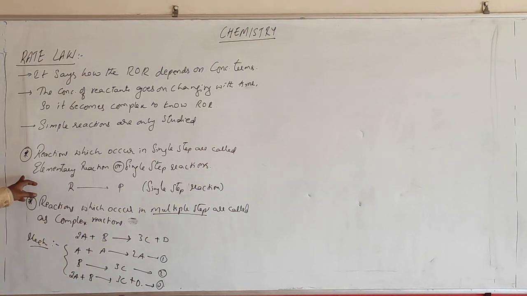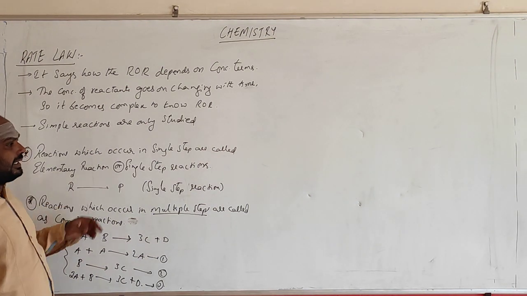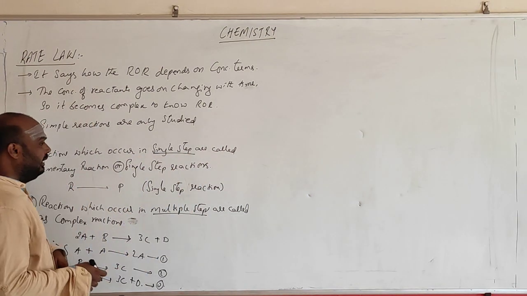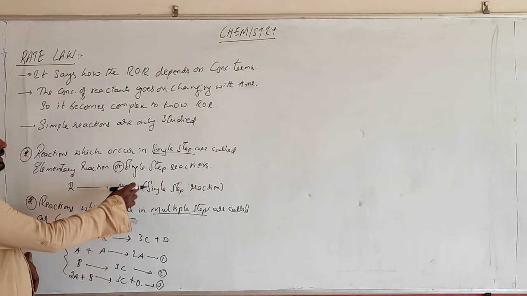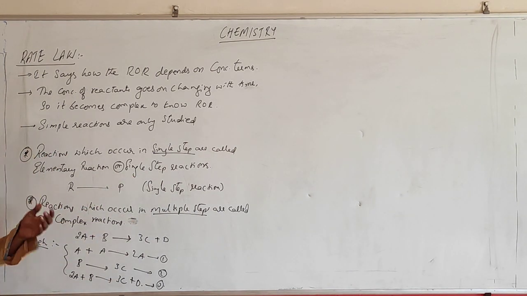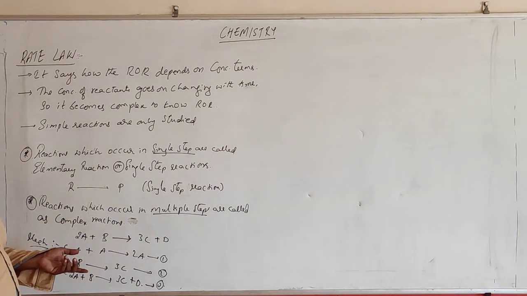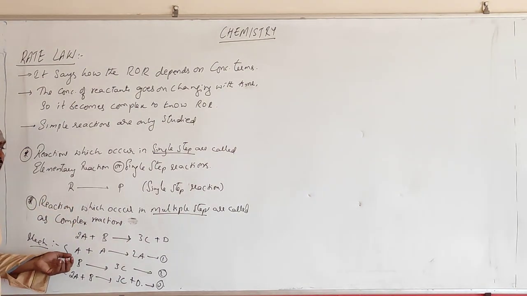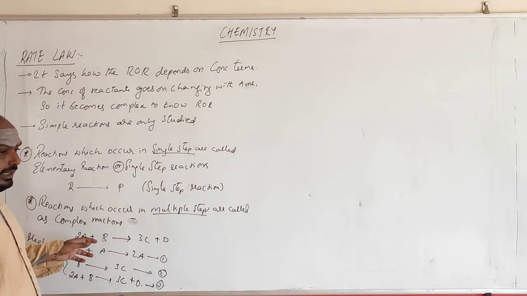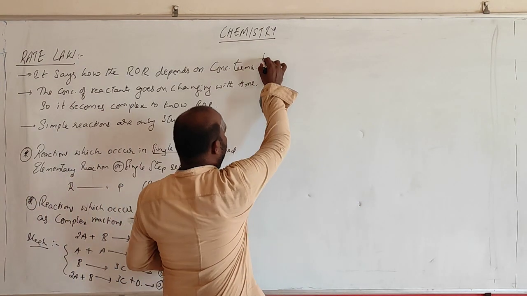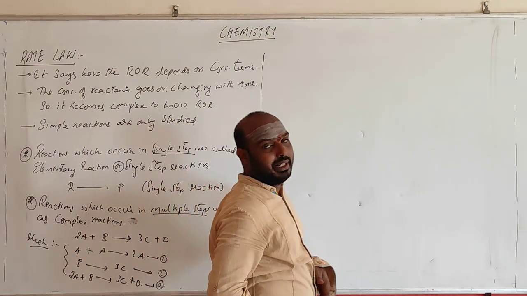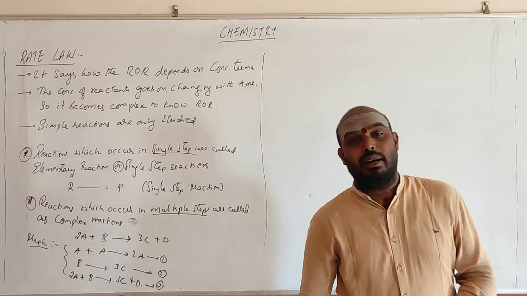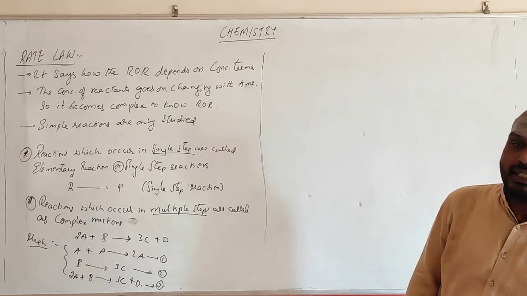Any reaction which occurs in a single step is called an elementary reaction or single step reaction. Reactions which occur in multiple steps, where more than one step is present in the formation of the products, are called complex reactions. A reaction which occurs in a single step is called a simple or elementary reaction, and a reaction which occurs through multiple steps is called a complex reaction.